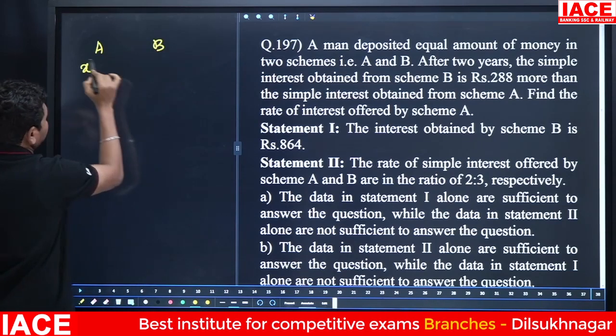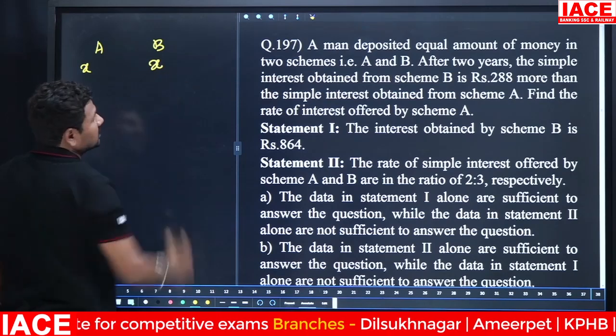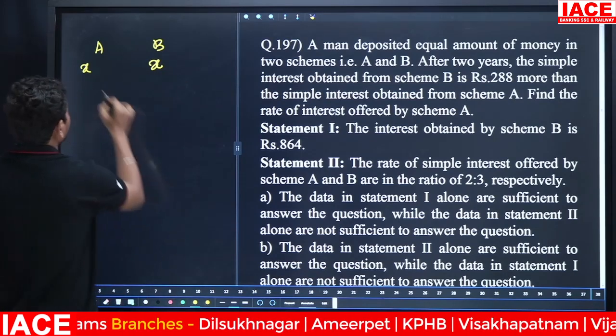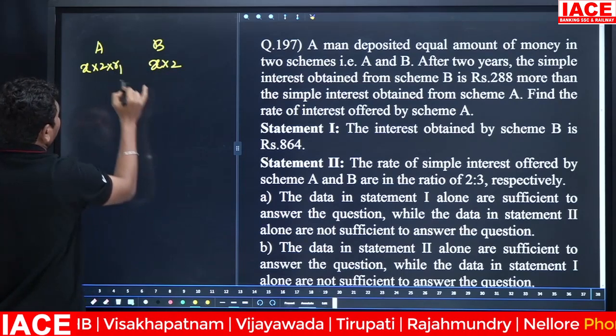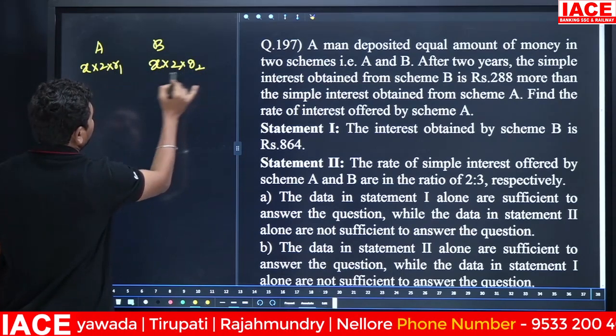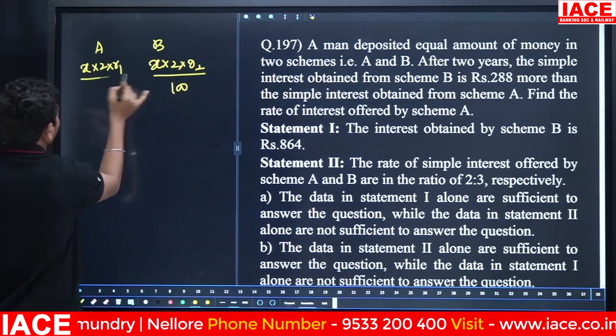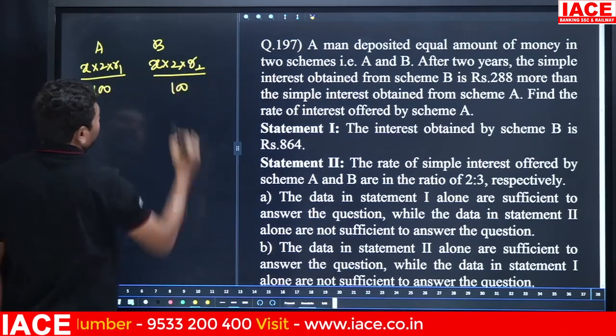Scheme A is invested X rupees. Scheme B is also invested X rupees. This is how many years? It is 2 years. Here the rate of interest is R1. Here the rate of interest is R2. And it is PTR by 100. It is also PTR by 100.